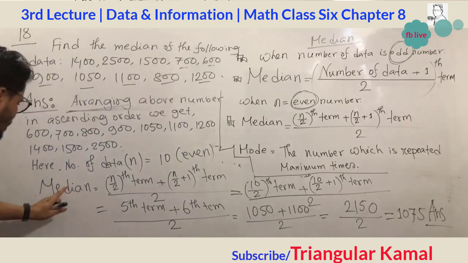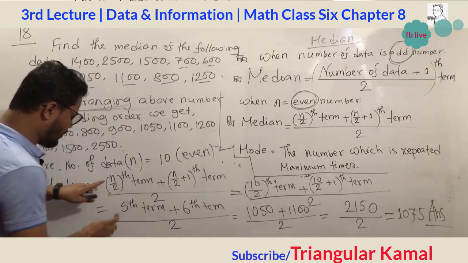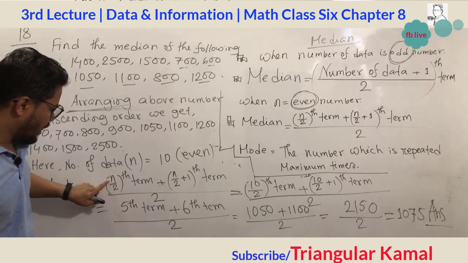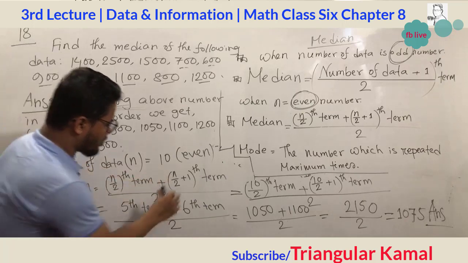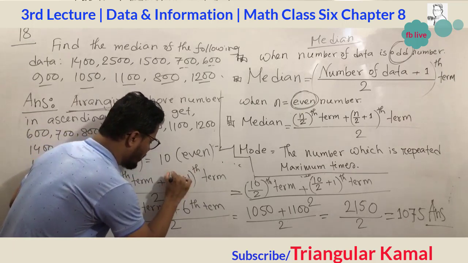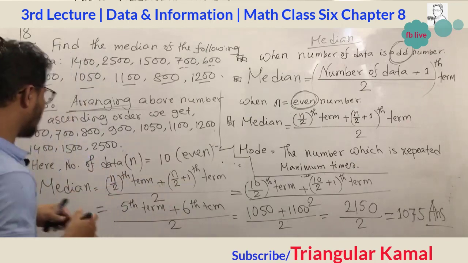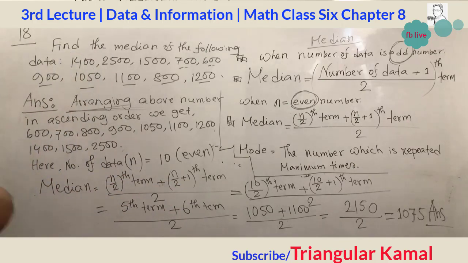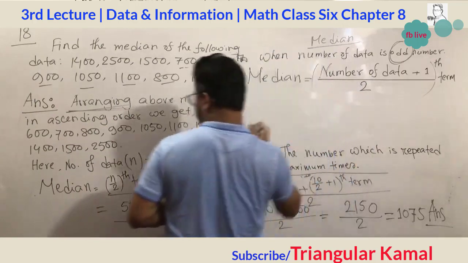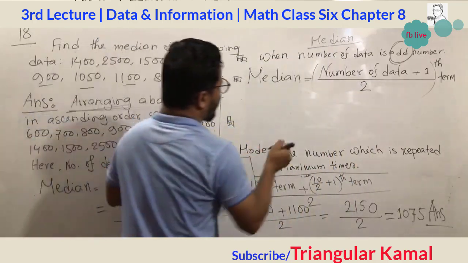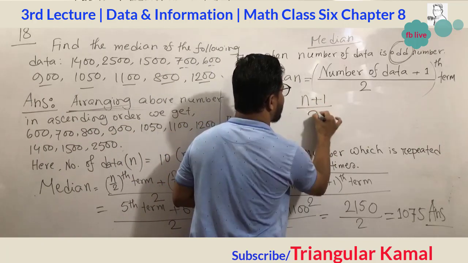So median equals n by 2 term, n means number of data, n by 2 term, again n by 2 plus 1. Sometimes students make a mistake here, writing it like the odd number formula. In the odd number formula we see n plus 1 divided by 2. Give attention.